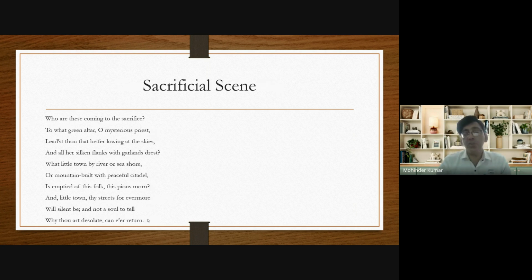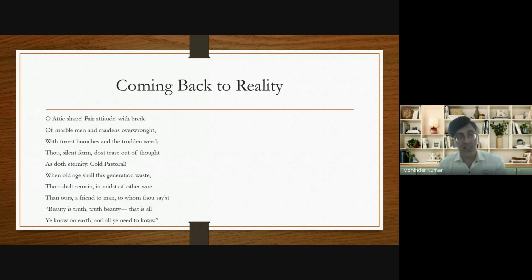If you remember John Keats' poem "Ode to a Nightingale," in that poem also John Keats gets lost in imagination. But when he hears the word forlorn, meaning lonely, he comes back to reality. Similarly, in this poem also, up to the fourth stanza, he is completely lost in the world of the urn. But when he hears the word return, he returns to reality. And that's the fifth stanza. In the fifth stanza, he comes back to reality. Now, what does he say?